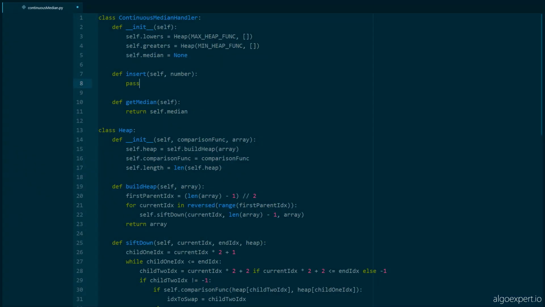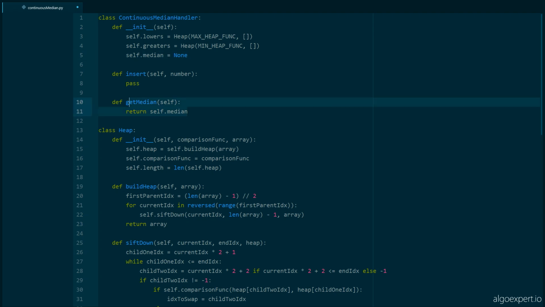All right, so we've got our continuous median handler class defined, and it's got a lower half of numbers, which is initialized to be a max heap. We've got a greater half of numbers, which is initialized to be a min heap. And then the class has a median, which is None at the beginning because there is no median. And then it's got two methods. It's got the insert method, which we're going to want to implement, and it's got the getMedian method, which simply returns the median.